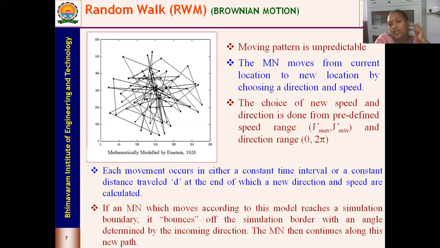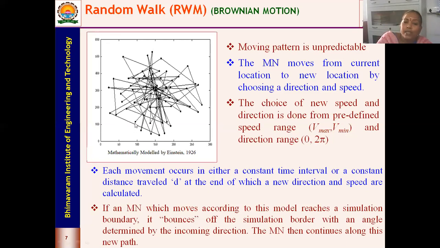How it moves is, if you take the snooker game, you have a stick. With the stick, a ball is hit, and with the force the ball moves. If any other balls are present in the path of its motion, it hits that ball, and finally your target is that the targeted ball should fall into the holes present over there. So that is the way the game proceeds. Here also it is the same thing.